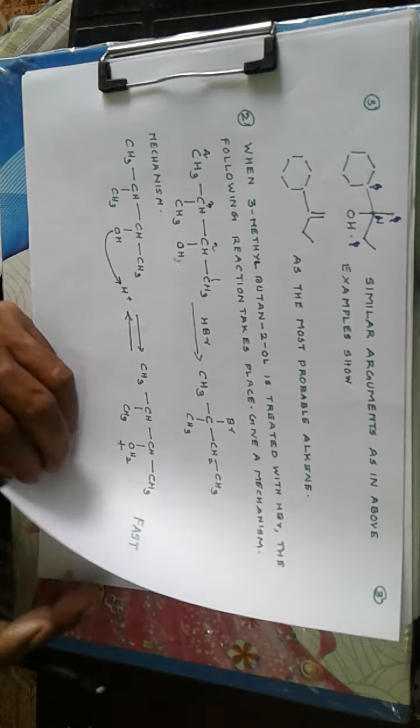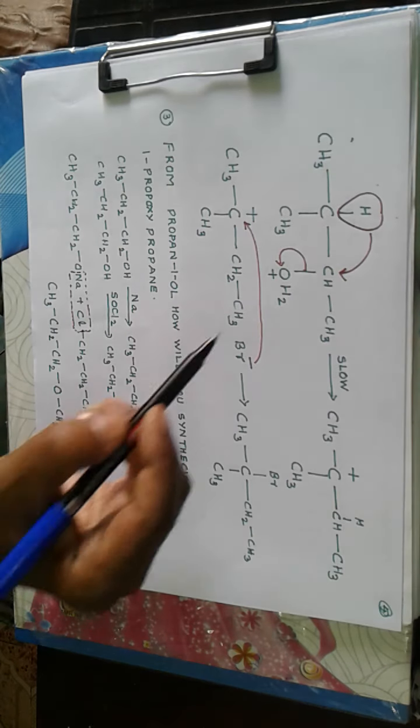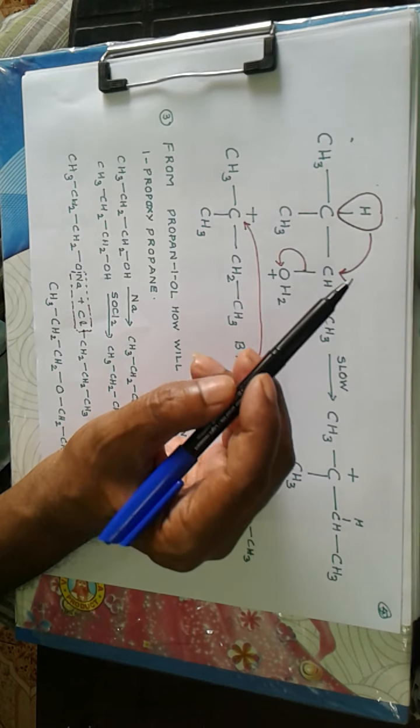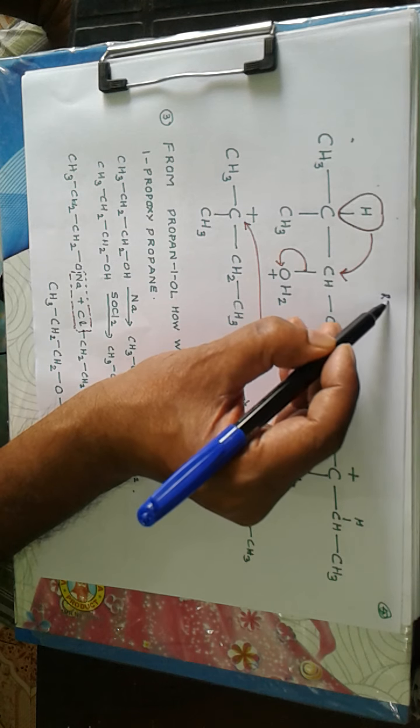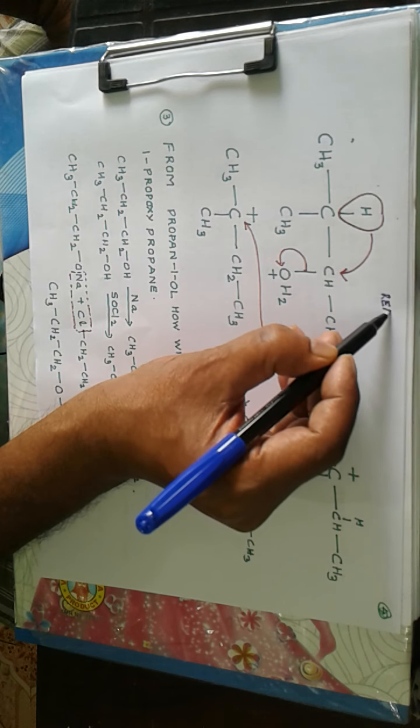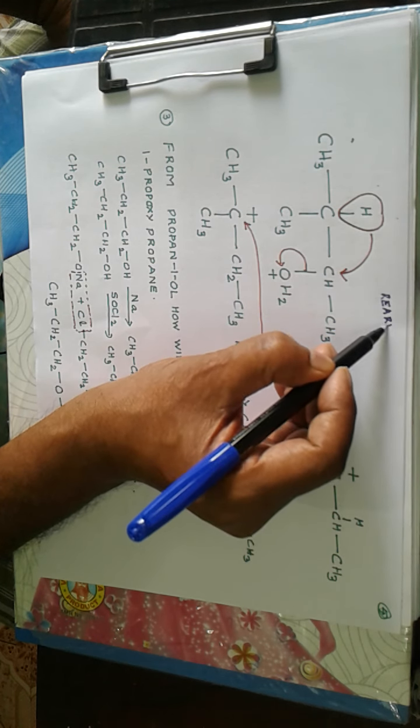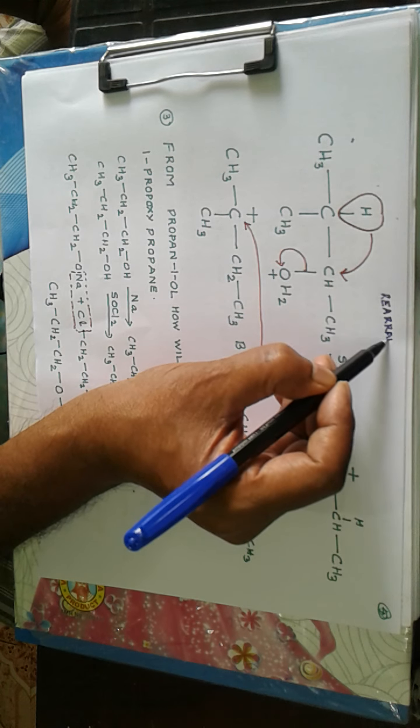And in the second stage of this reaction, the compound undergoes what is called a rearrangement.